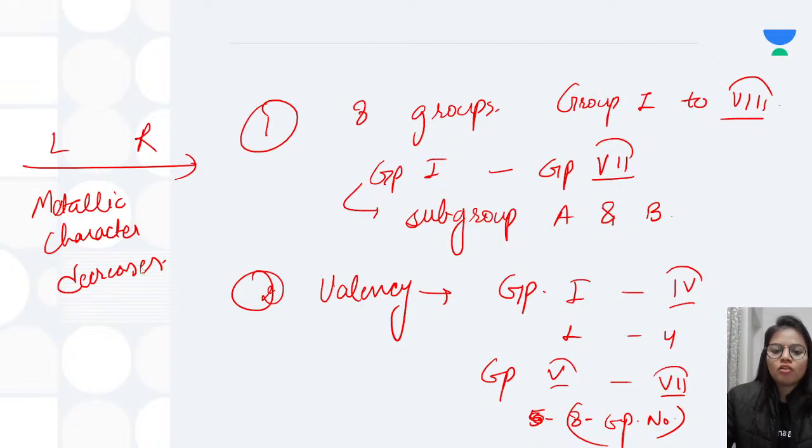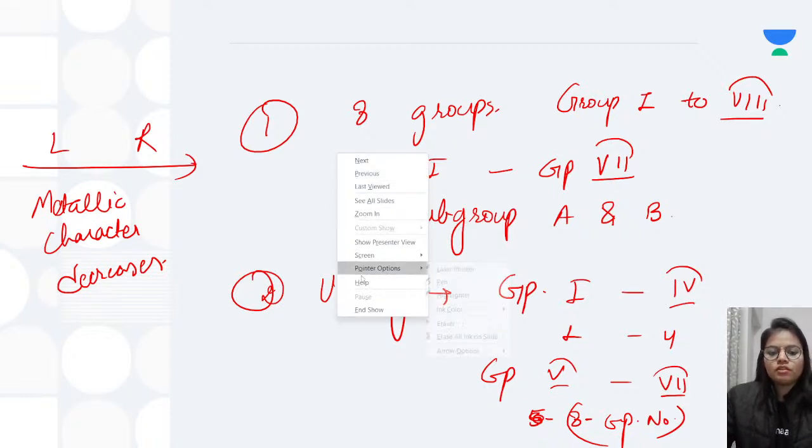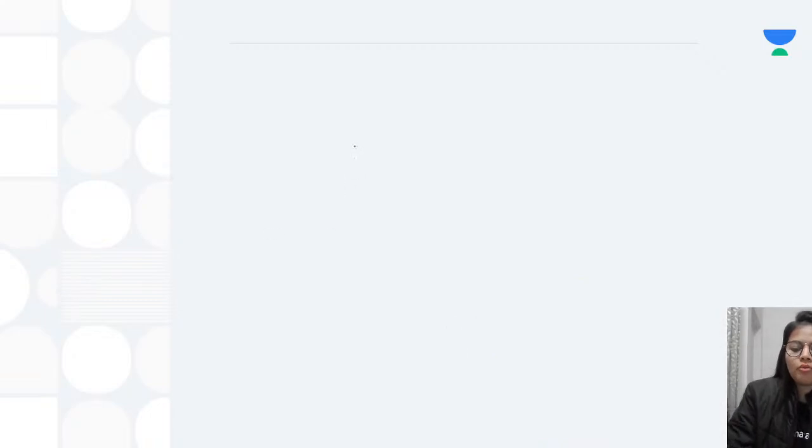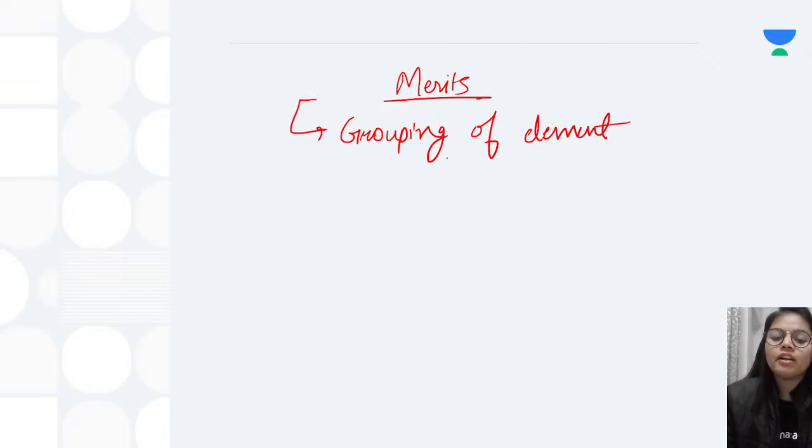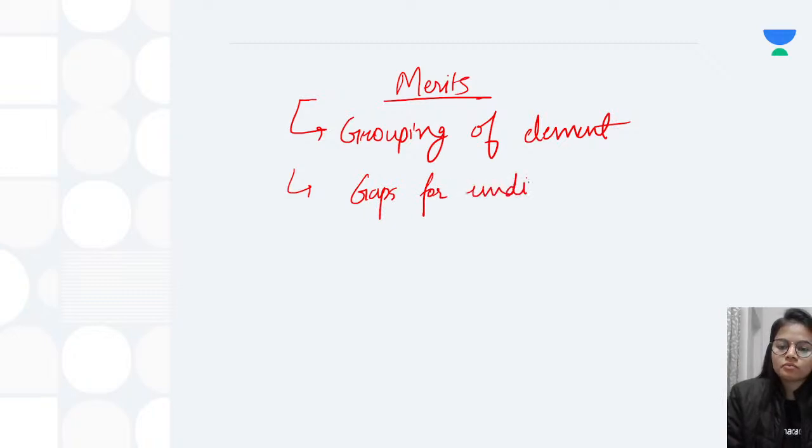Next are the merits of the periodic table which was given by Mendeleev. First merit was grouping of elements. Now we had a general periodic table, and we didn't have to study each element, but only a group, and our work is much done. Next, he left gaps for undiscovered elements. So that is a very important thing.